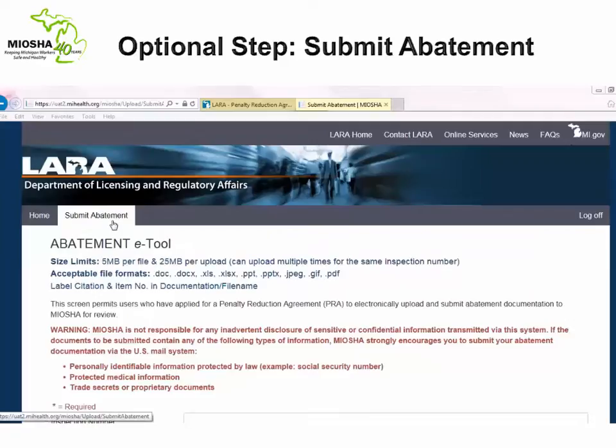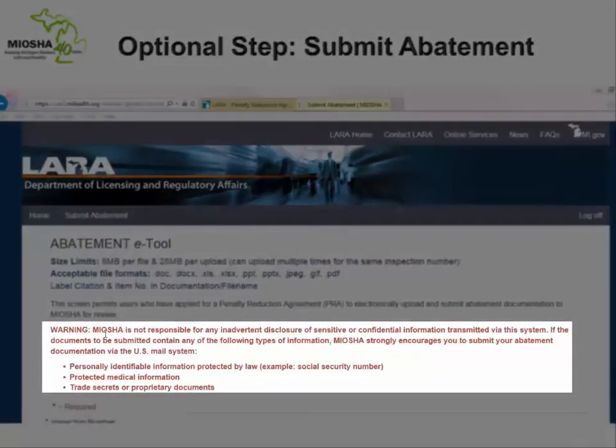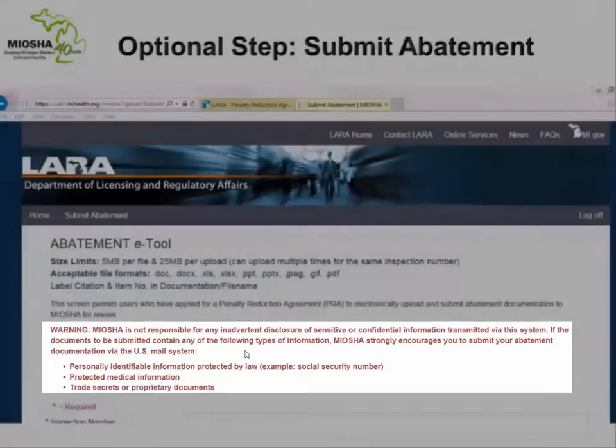For your convenience, a quick link to the Abatement e-tool is located in the Quick Link section of the MIOSHA PRA homepage. Please note the warning text in red, which warns that abatement material that contains confidential or sensitive information should not be uploaded using the online system. When dealing with sensitive information, mailing is preferred.